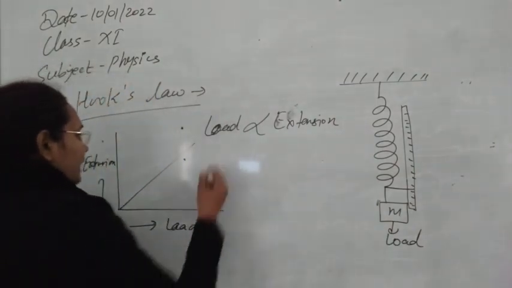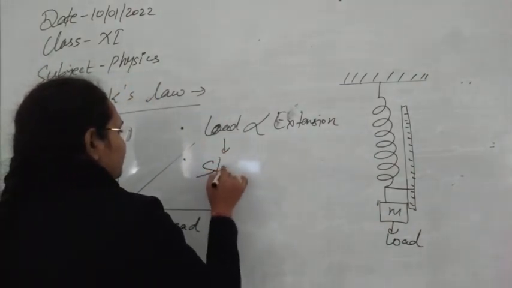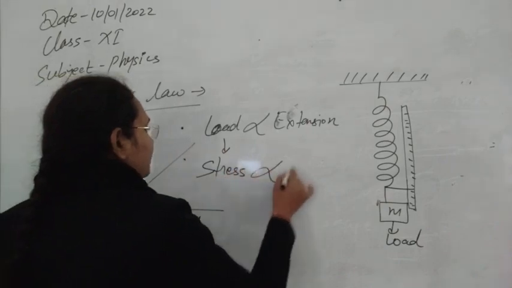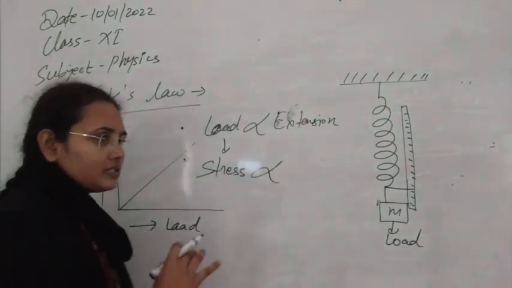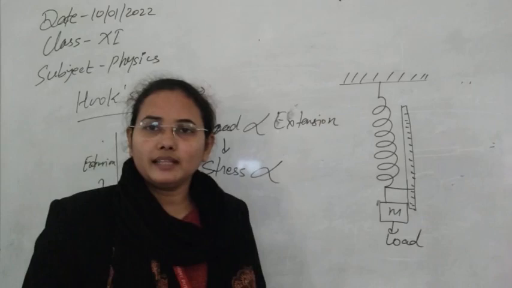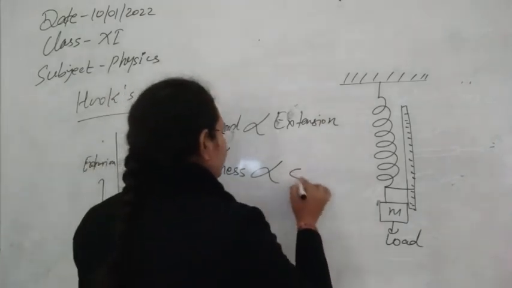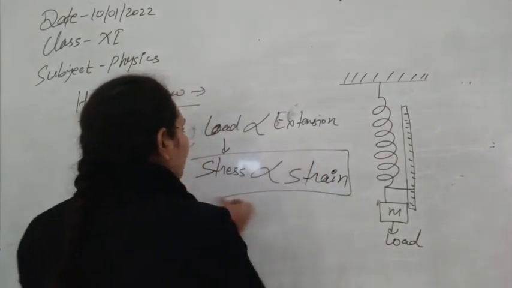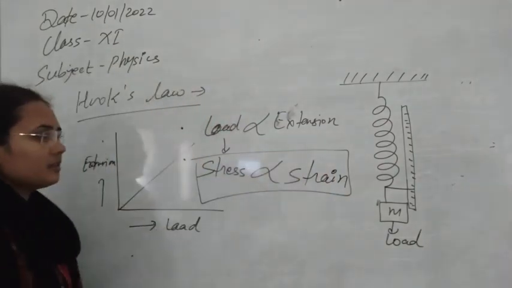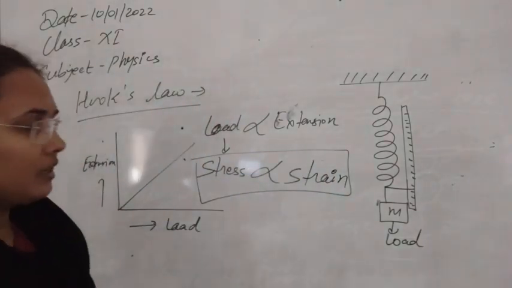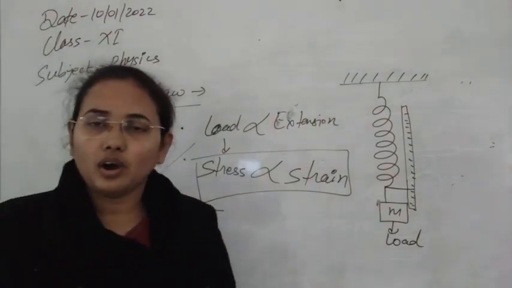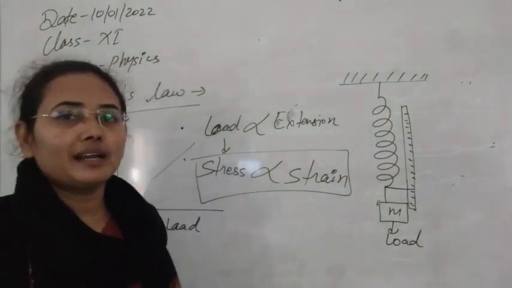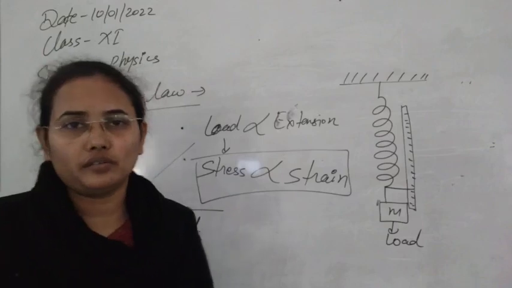We can generalize this result: this is the stress, and extension is the change in length, and change in length is related to strain. So this is the more general law of Hooke, that stress is directly proportional to strain, under the elastic limit, not beyond that limit where the spring cannot regain its original configuration.